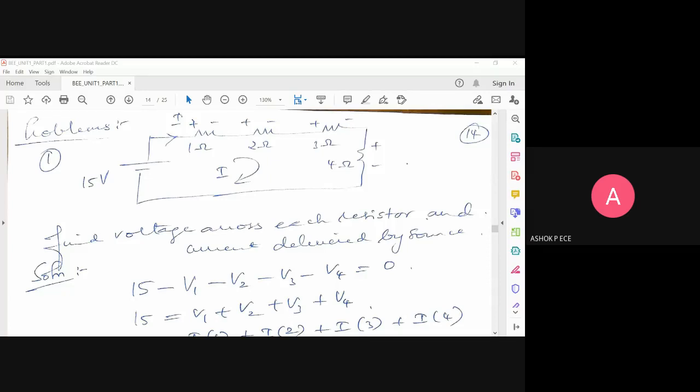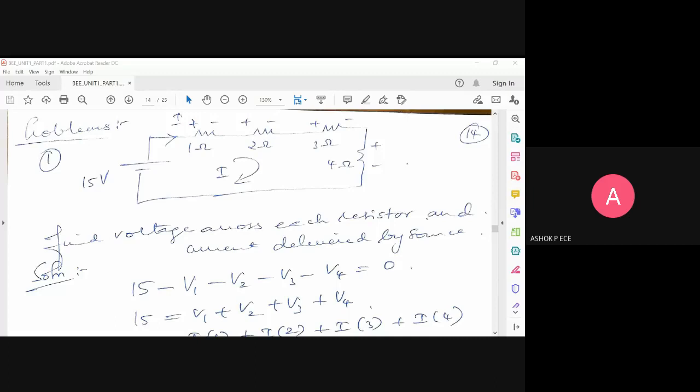So these two things, don't forget. The first point is always valid. The second point: if the current direction is not given, you ensure that the current direction you put is always away from the source. But if the current direction is given in the question itself, don't worry. With that direction, whatever polarity you write, apply KVL for that. So the first rule, from plus to minus and minus to plus, is always going to work. The second rule, current flows away from the source, you can apply when the current direction is not given to you. If the current direction is given in the question, then you follow that direction.